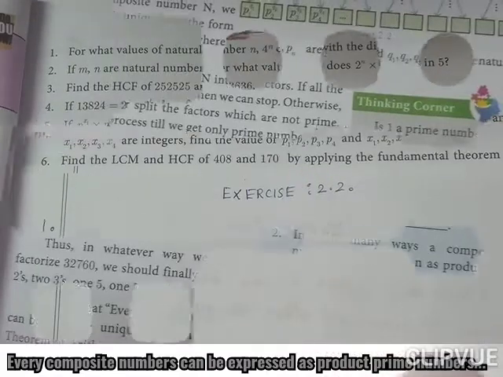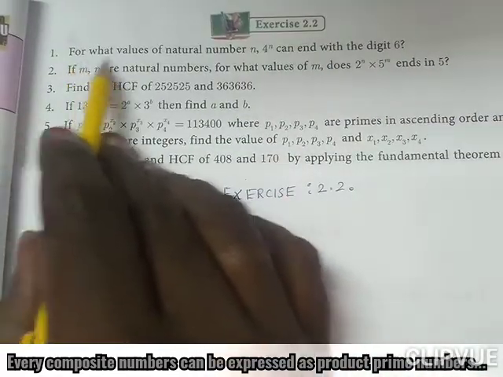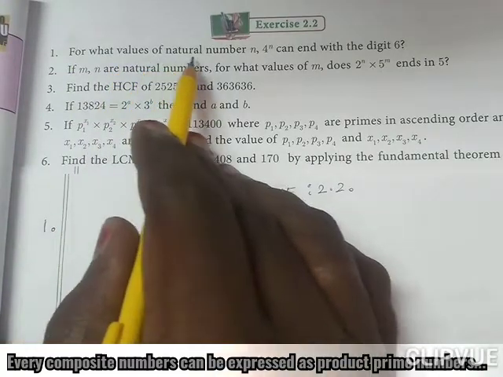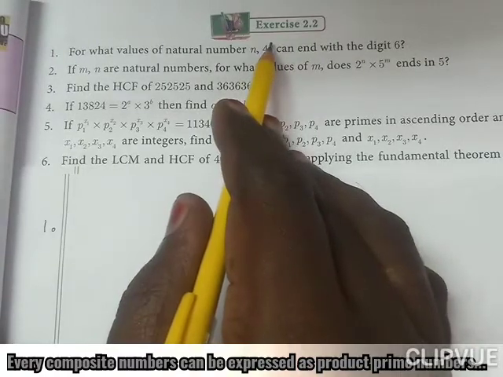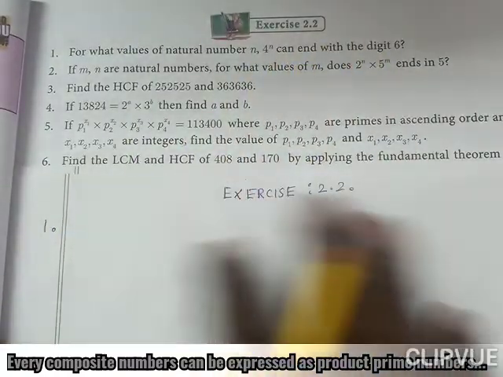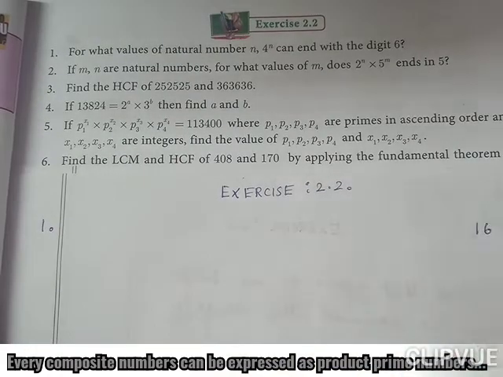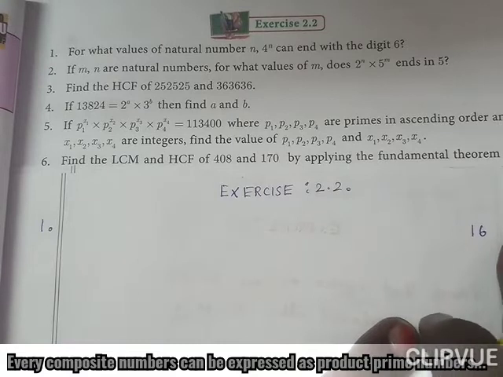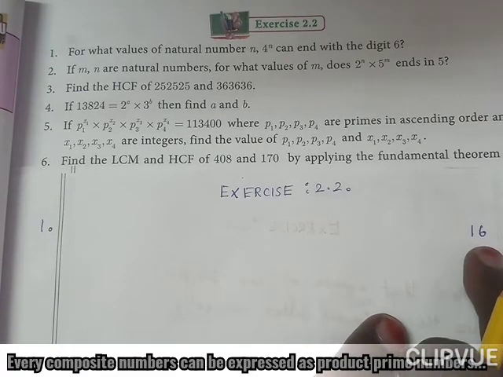Exercise number 2.2, question number 1. The question is, for what values of natural number n, 4 power n can end with the digit 6. End with the digit 6 means, if you take the number 16, the number 16 ends with 6.